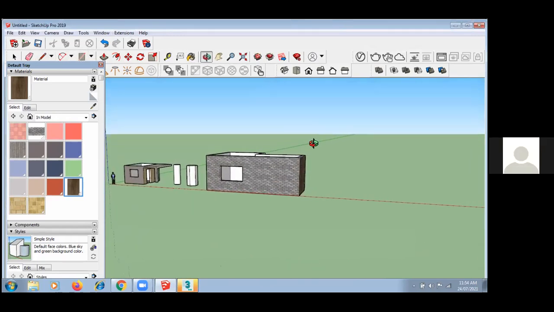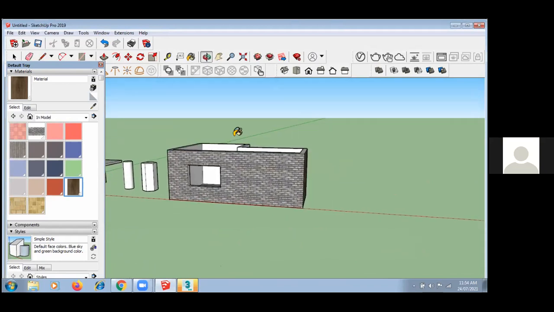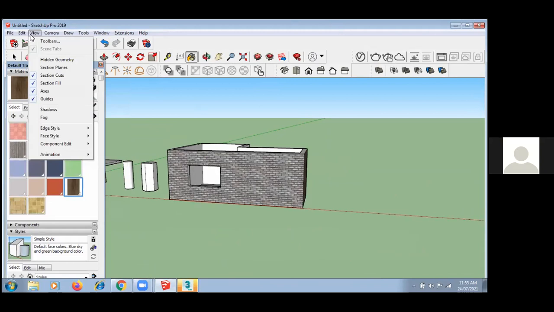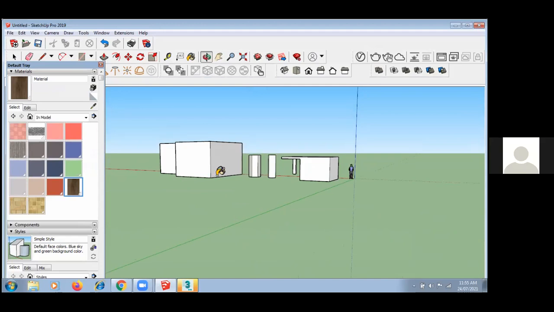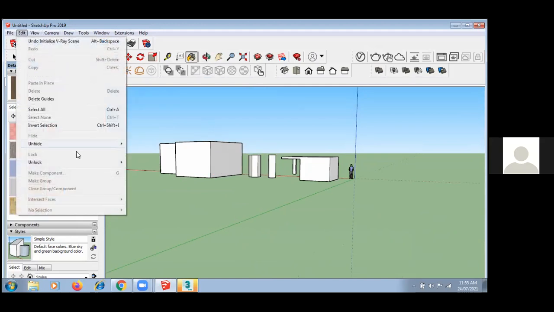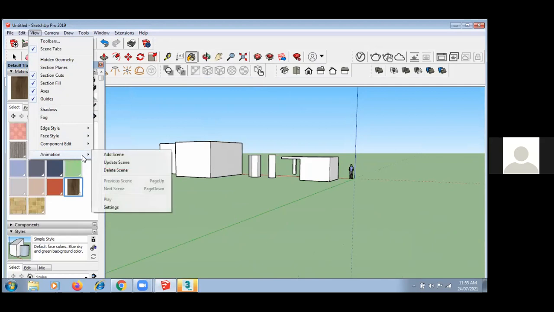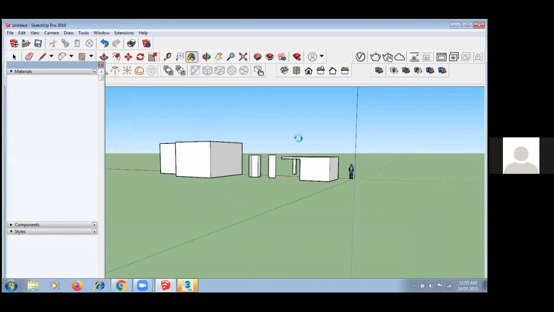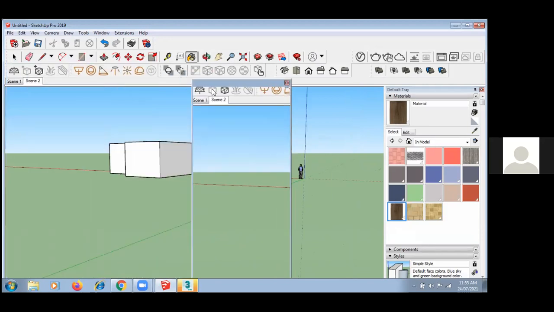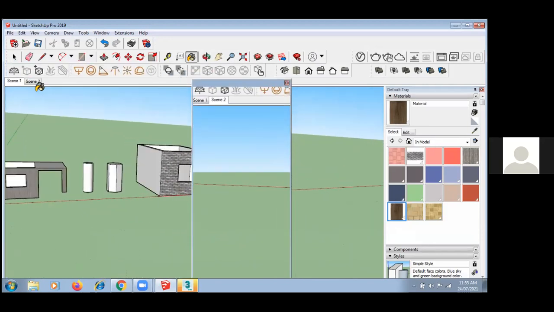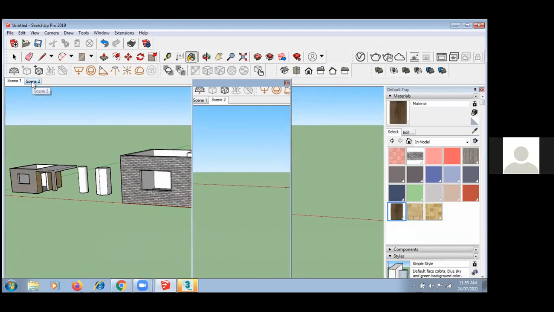Now see, basically I want to save my view. So here I have options like view, animation, where I can add my scene. So you can add scene. Now again, I go to this side, go to view, animation, add scene. So now you can see over here, I can directly click on scene 1, or directly on scene 2.